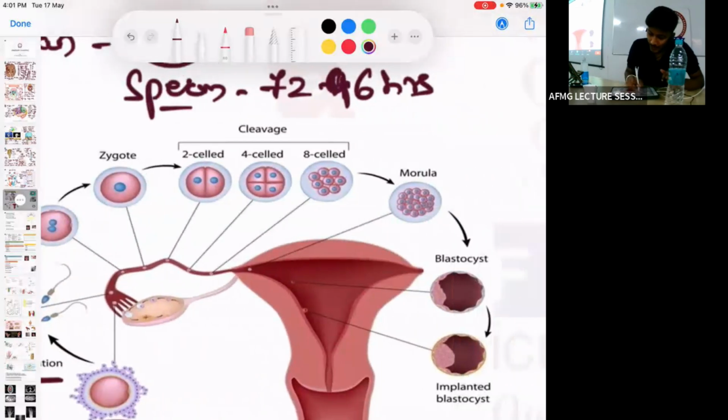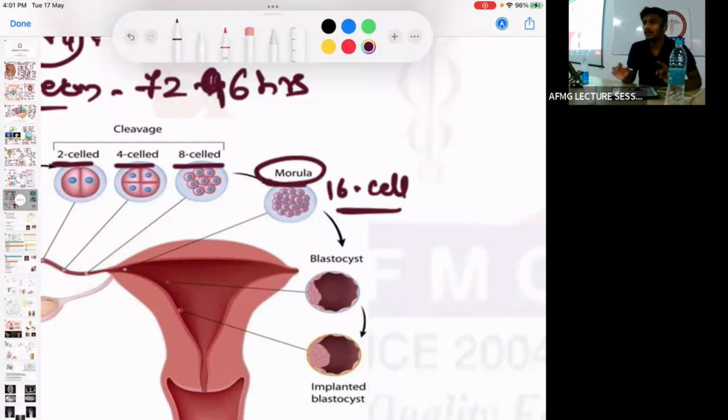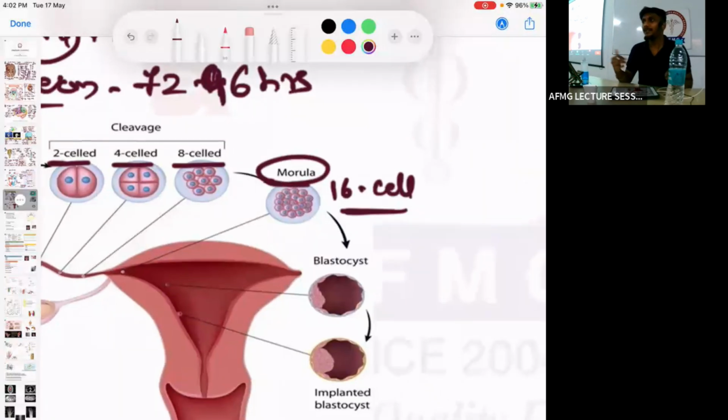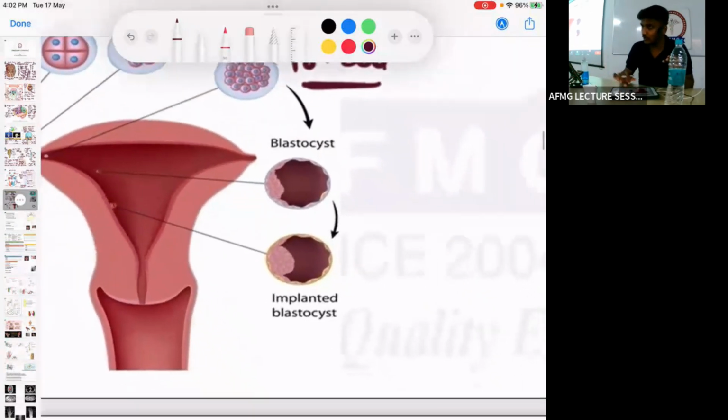This zygote will go into 2 cell stage, 4 cell stage, 8 cell stage, and then 16 cell stage. The 16 cell stage of a zygote is called the morula, and the zygote will enter the uterine cavity in the stage of morula. In the way it will turn to 32 cell stage. ठीक है, no issues with this.